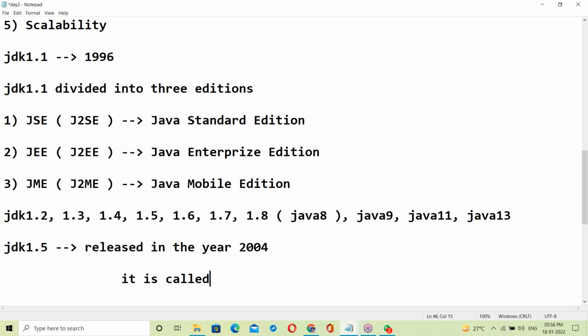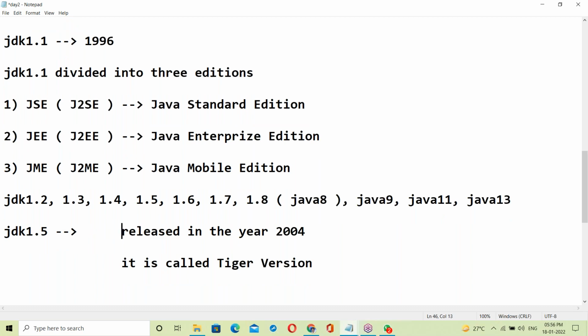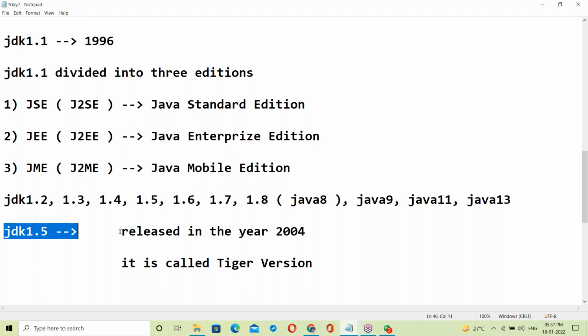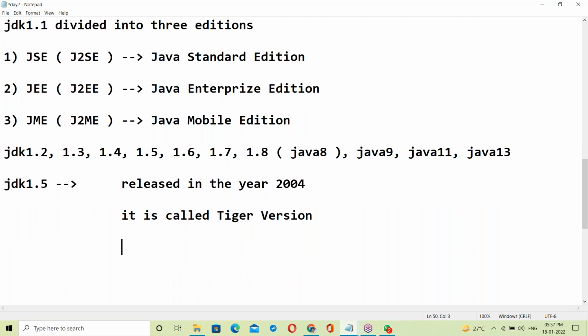Many features were added and major changes were done in it.